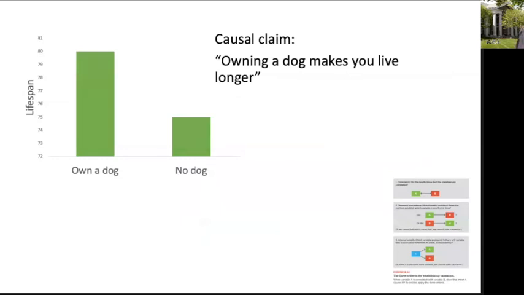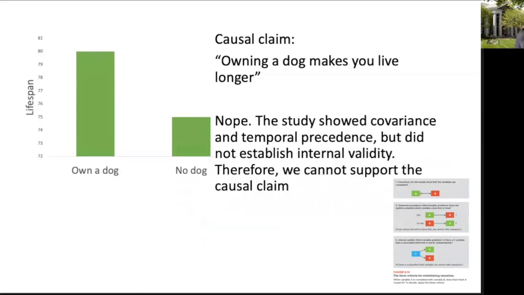So anyway, let's review. In this particular study, we can't support this causal claim because even though the study showed covariance and it showed temporal precedence, it didn't establish internal validity. Therefore, we can't support the causal claim.